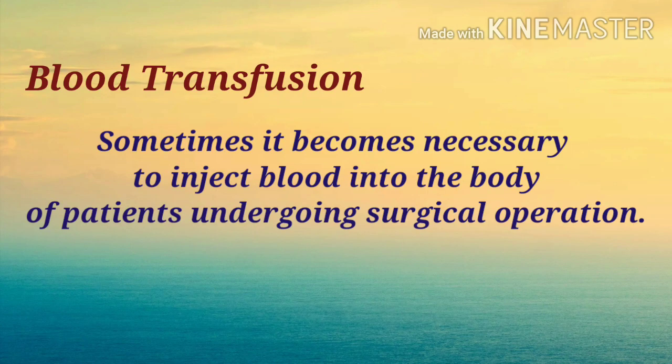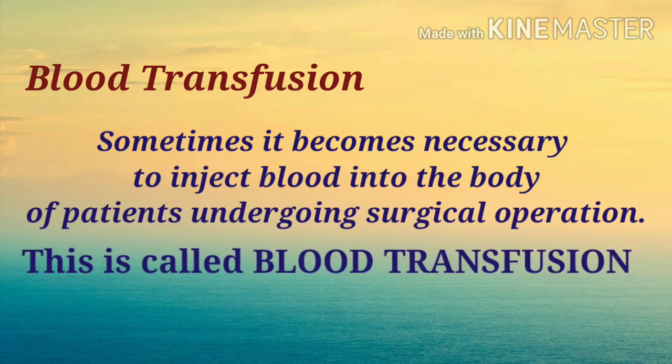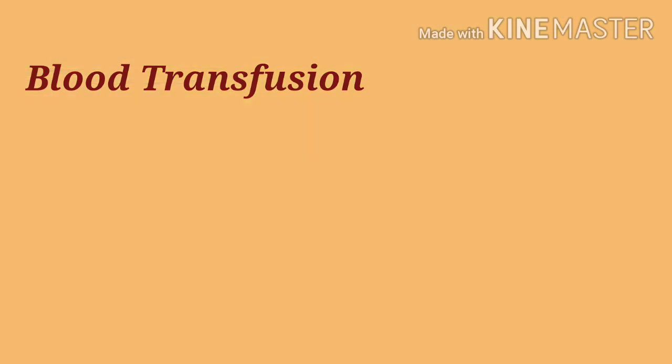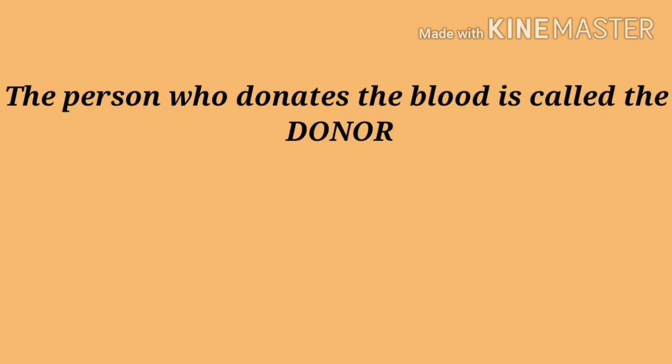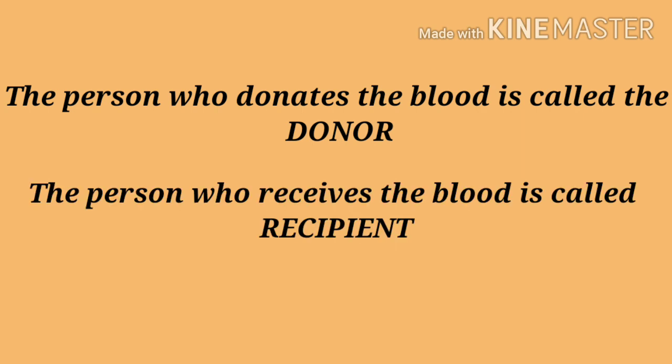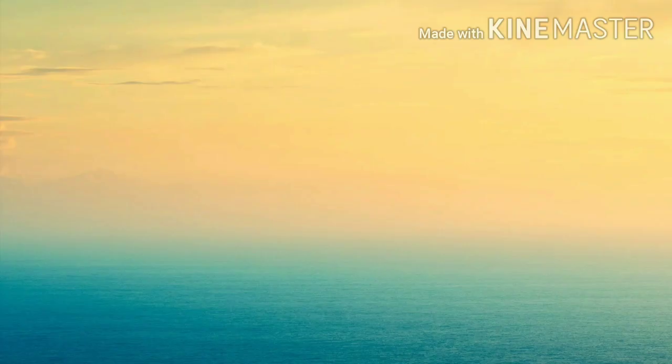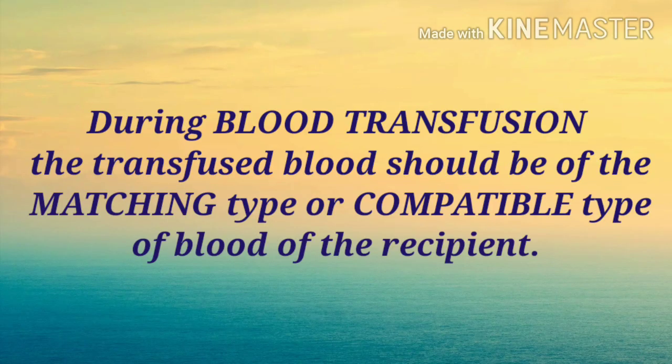Sometimes it becomes necessary to inject blood into the body of patients undergoing surgical operations. This is called blood transfusion. In blood transfusion, blood taken from a healthy person's body is introduced into the patient's body through his vein. The person who donates the blood is called the donor, and the person who receives the blood is called the recipient. But when blood transfusion is done, it's very important that the transfused blood should be of the matching type or compatible with the type of blood of the recipient.